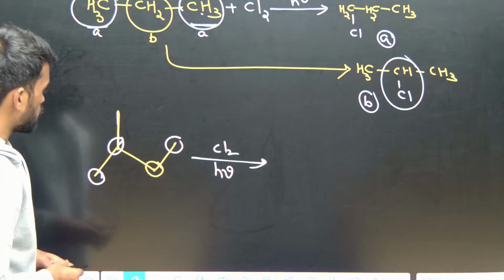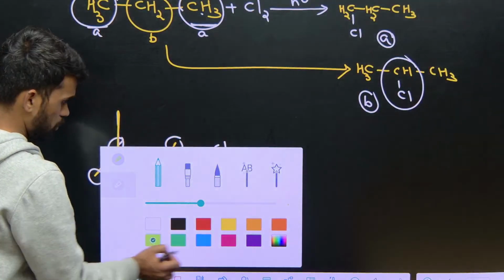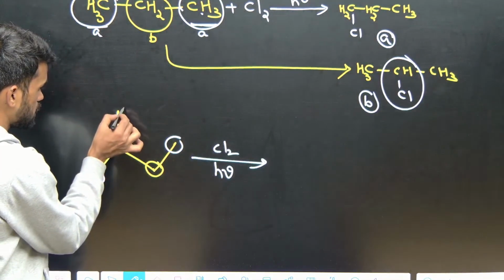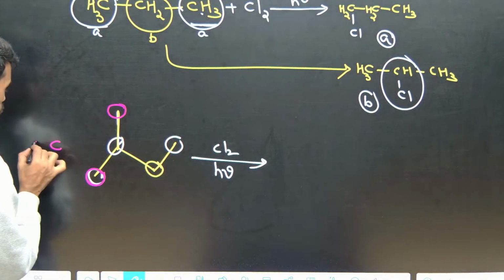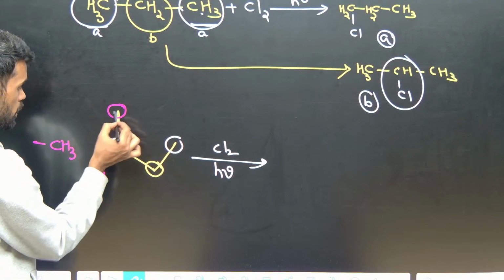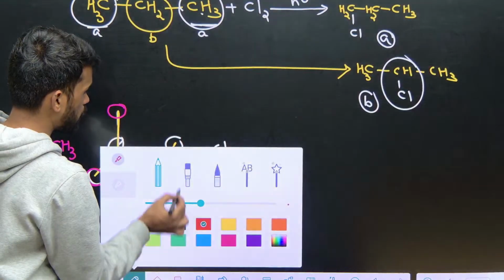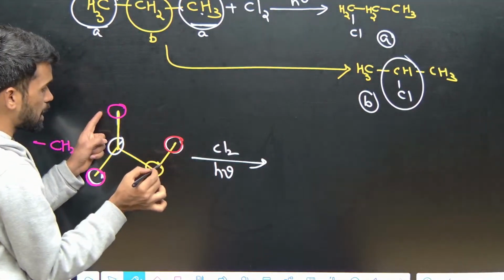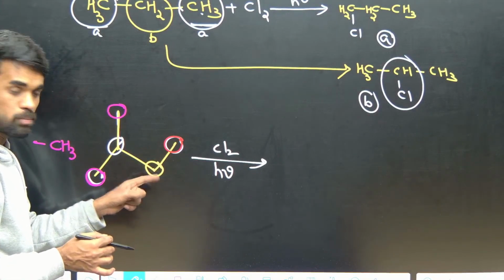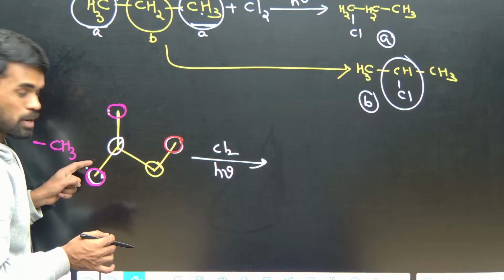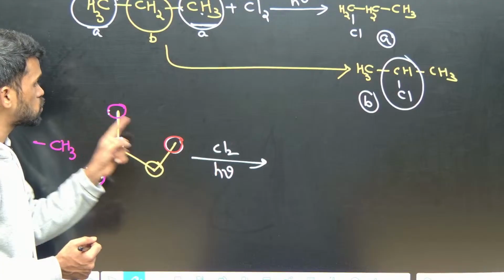Tell me. See, here I am using different colors. This is a carbon which we can say is primary. These are primary carbons, so primary methyl groups are there. How many are there? 1, 2. And this is also primary, but this primary and this pink color primary are not the same, because this one is attached to a secondary carbon, and the pink color primary methyl groups are attached to the tertiary carbon. So these 2 are not the same.